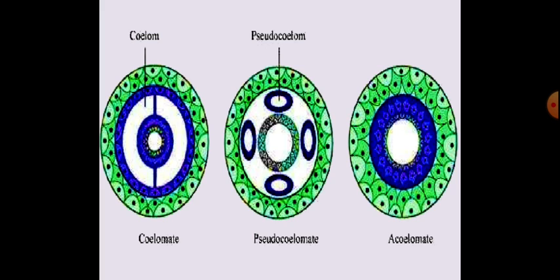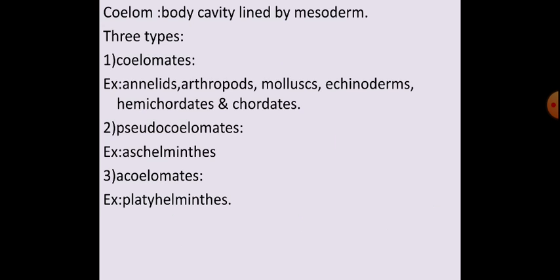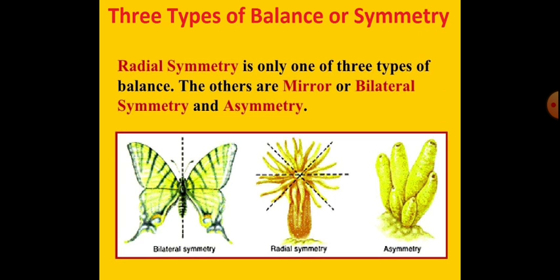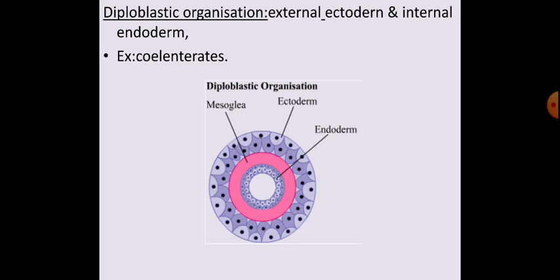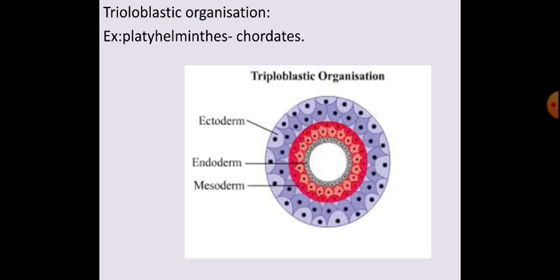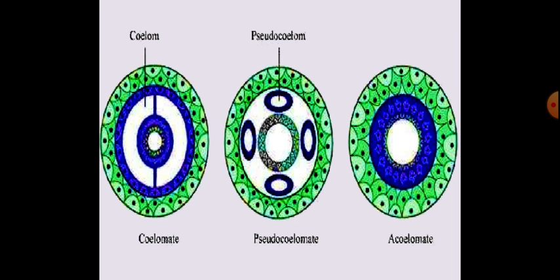This is about coelom. 1 mark question, students. You have to draw all the diagrams. You have to draw this diagram. This diagram is not required. You have to draw this one, this diagram and this diagram. Each are 1 mark questions.